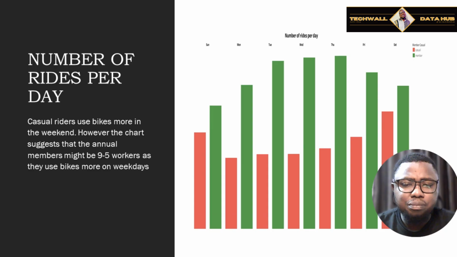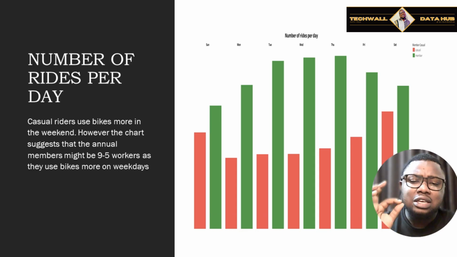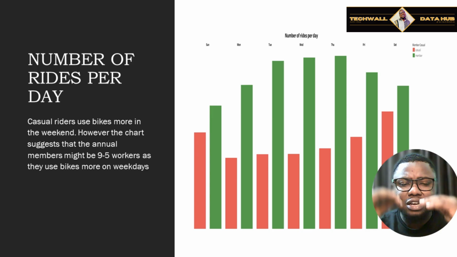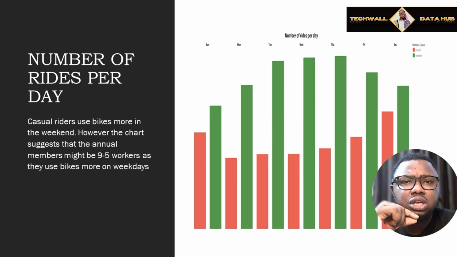Because the annual members use more bikes on the weekdays, it implies that once we want to convert, there is a slight decrease in the usage of bikes during the weekends.